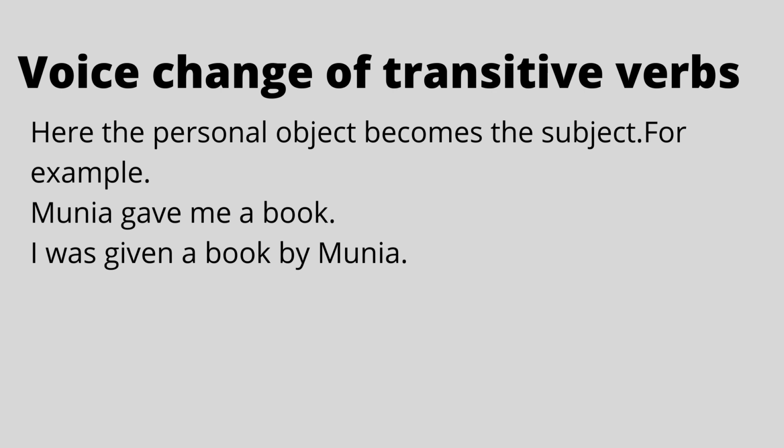Munia gave me a book. I was given a book by Munia. So here, me has been changed into I was given a book. A book is here the direct object basically, which remained unchanged. And by Munia, Munia was the subject in the previous sentence, that now becomes object.